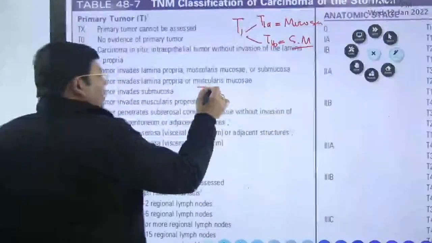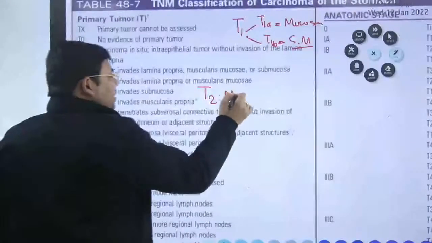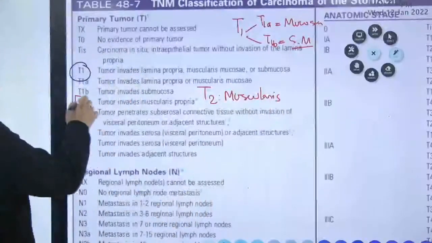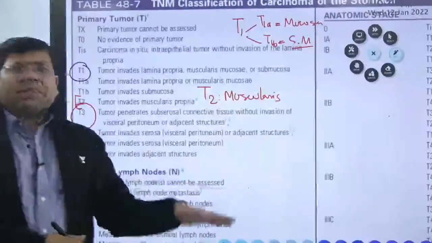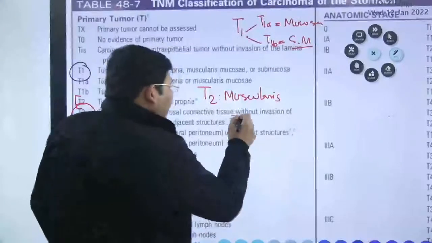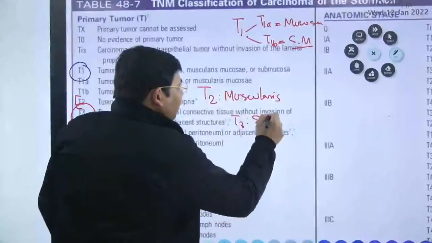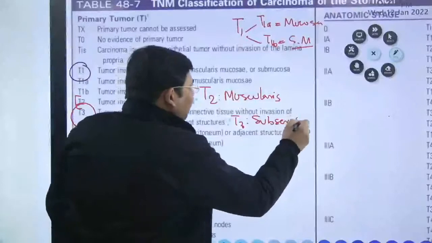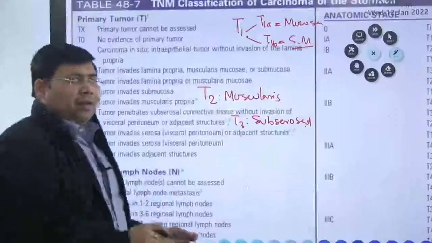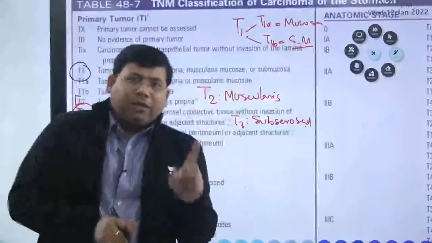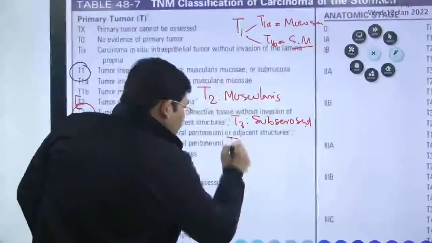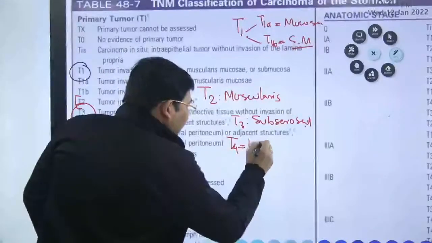T2 is into the muscularis. T3 is subserosal or perimuscular basically. So T3 is defined as subserosal. Then we have T4. Anywhere in the GIT the concept is the same: T4 is equal to invasion into the local structures. So T4 is local invasion.